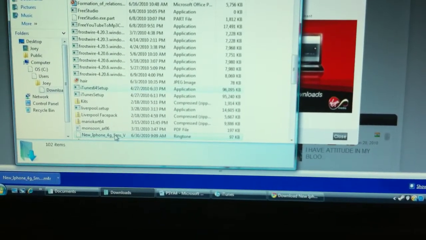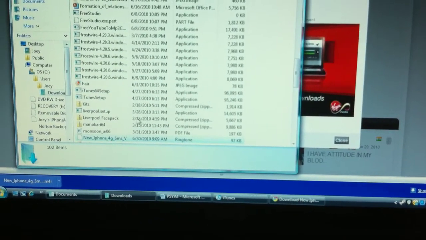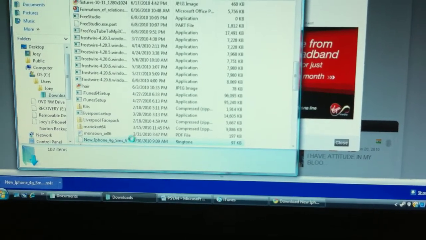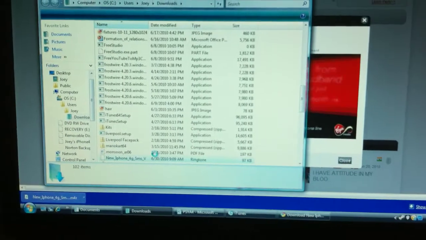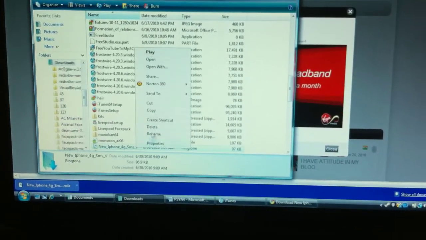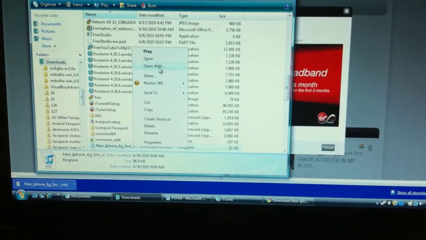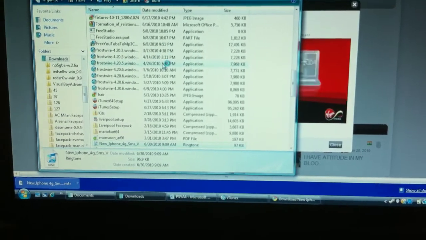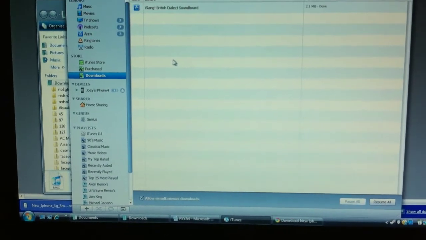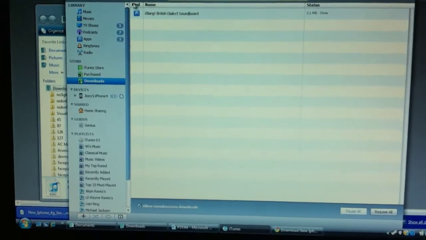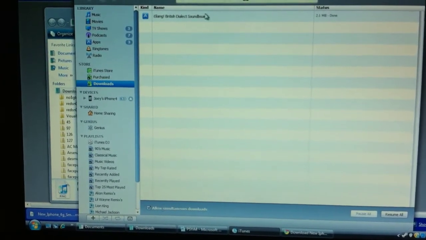then right click on that. Right click on that one when it loads, and then open with iTunes. Then you've got yourself your ringtone on iTunes then.